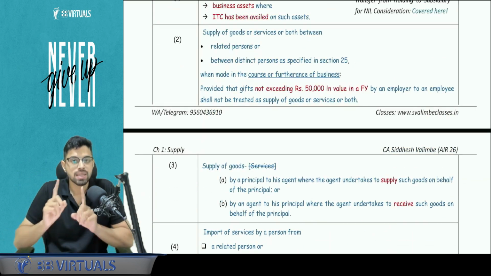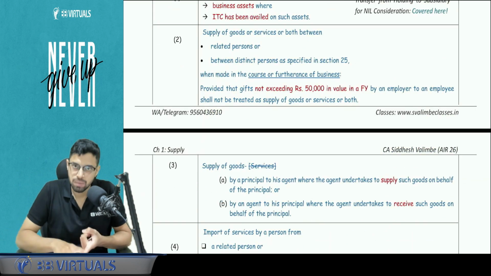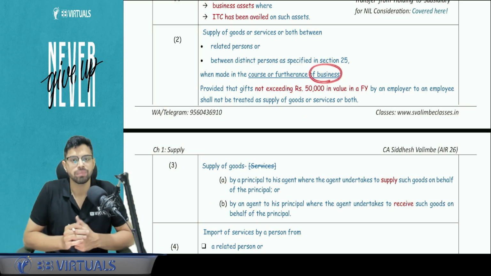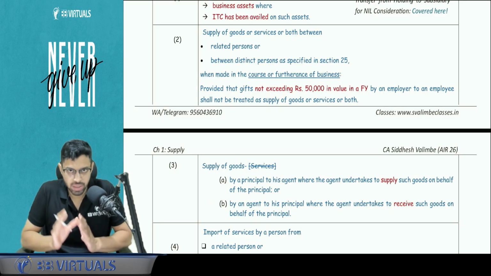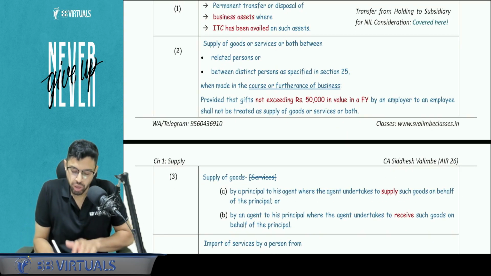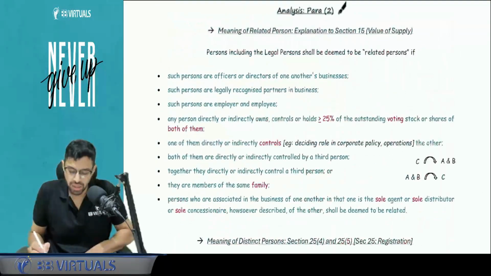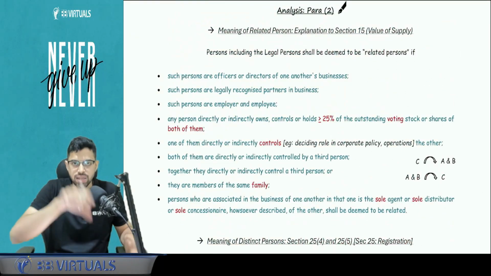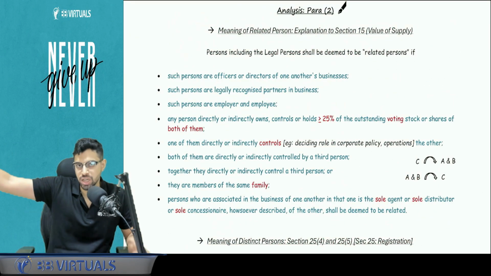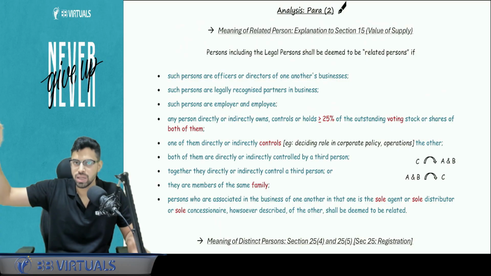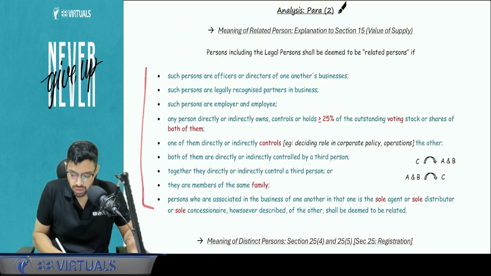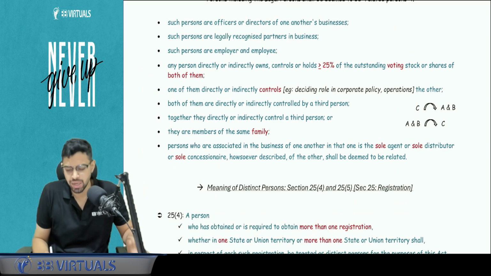Next, supply of goods or services happening between related persons or distinct persons in the course or nature of business. Now here three things you need to understand. First, you need to understand what is the meaning of related person. Second, you need to understand what is the meaning of distinct person. Both are covered here. Related person is not defined in section number 2. It comes from explanation to section number 15. Section number 15 is the valuation. You just need to learn this properly. Not learn, I would say read this properly.